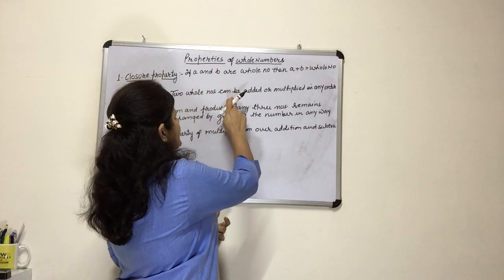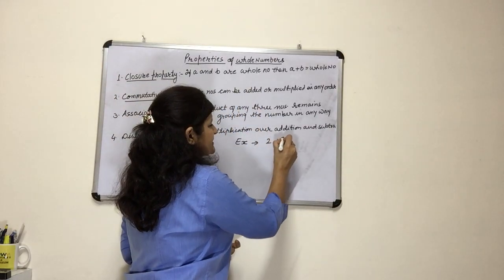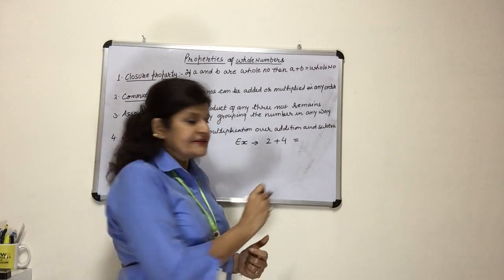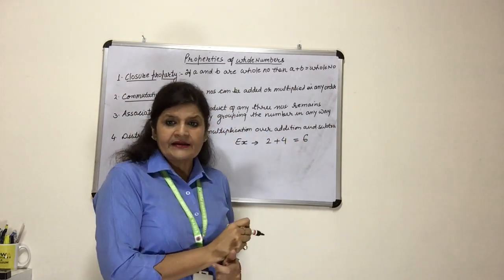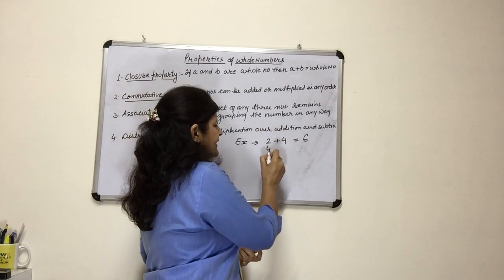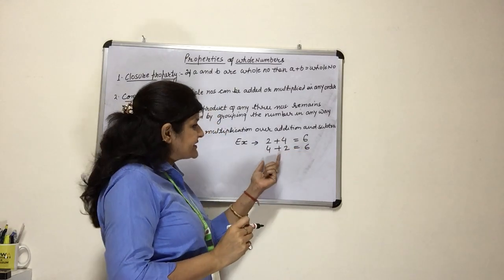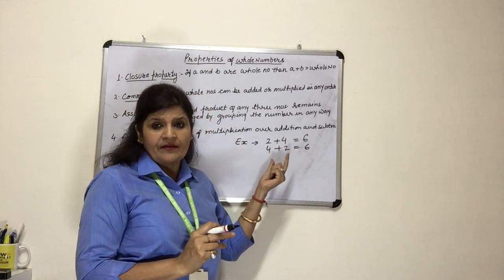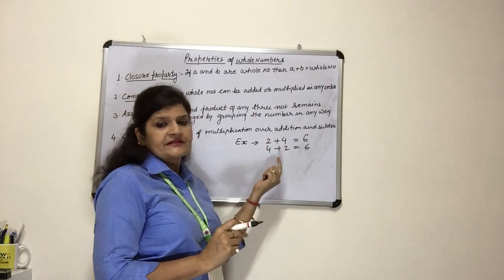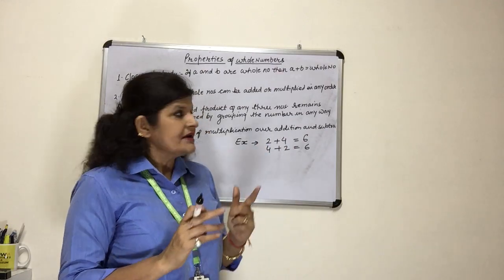If I am adding 2 plus 4, this is 6, right? If I change the order, writing 4 first and 2 after this, again it is 6. So when we add two whole numbers and change the place, it doesn't matter, the sum will be the same.